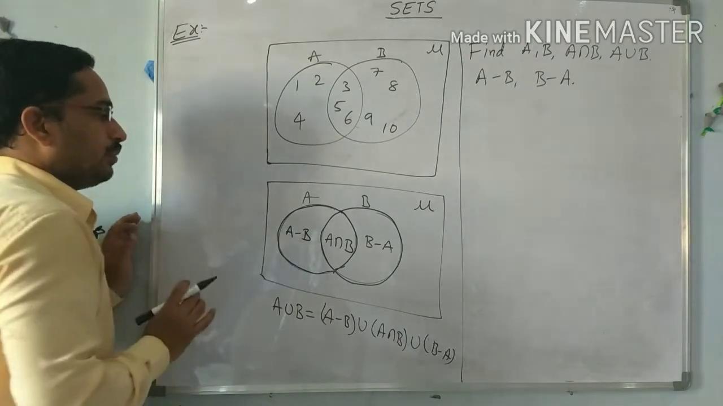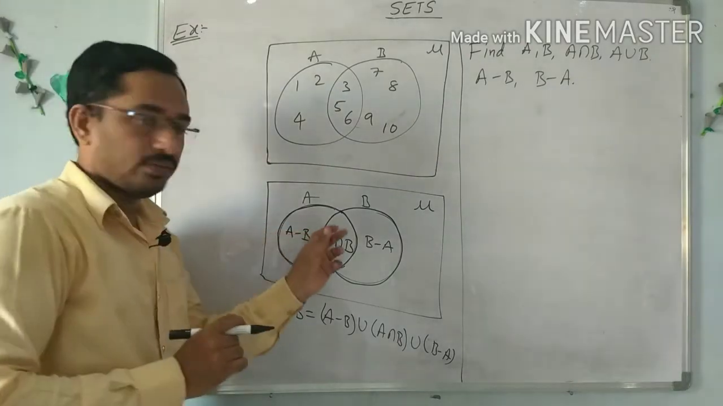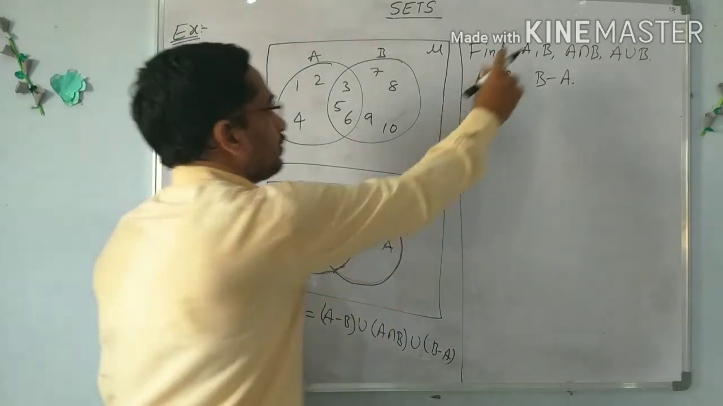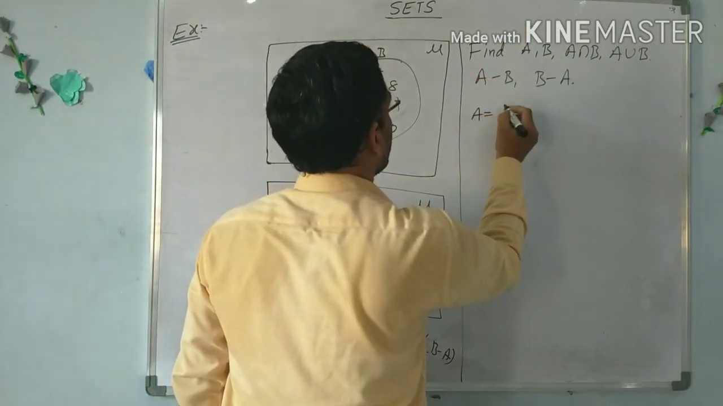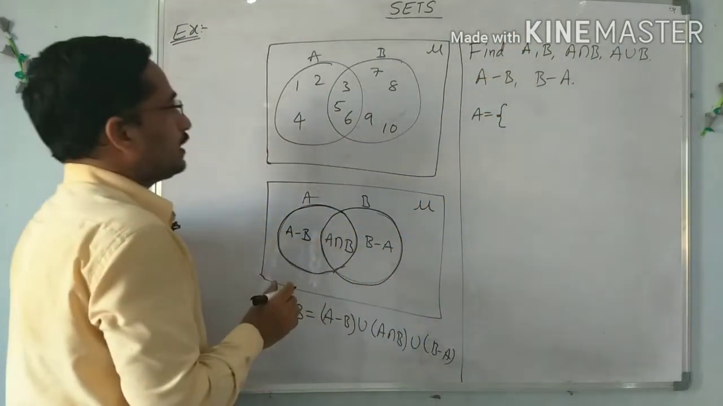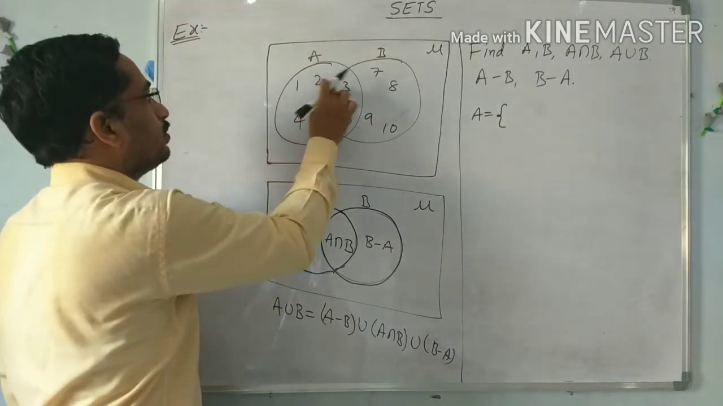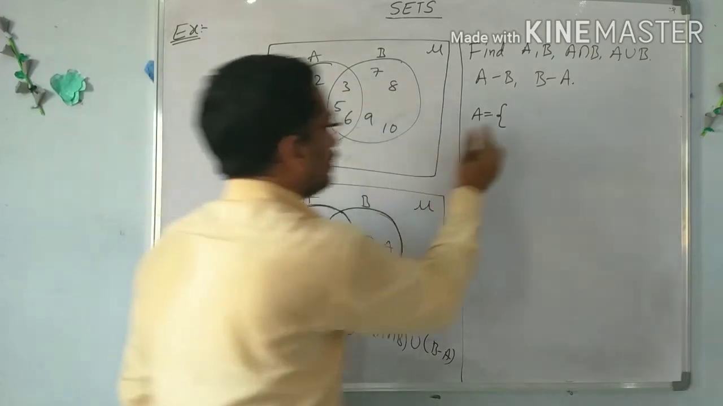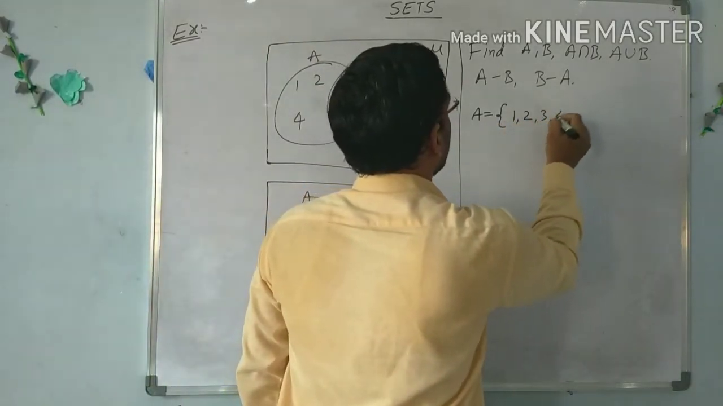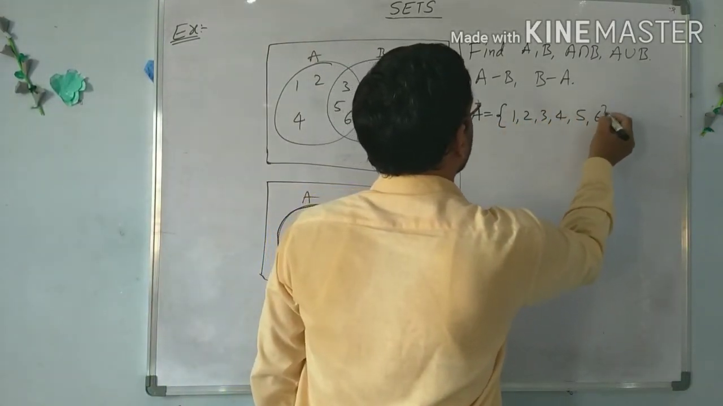So this is about the Venn diagram. We have to identify one by one. What is the set A? Write the elements of set A. Set A means the circle: 1 2 3 4 5 6.